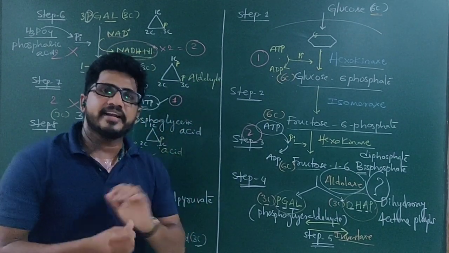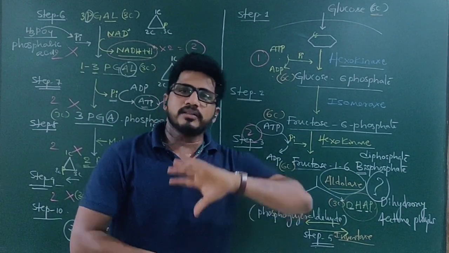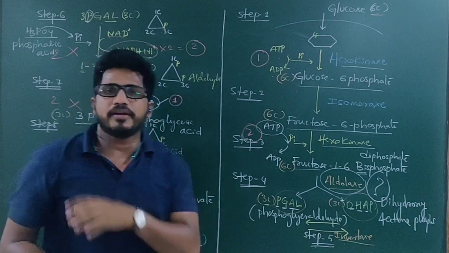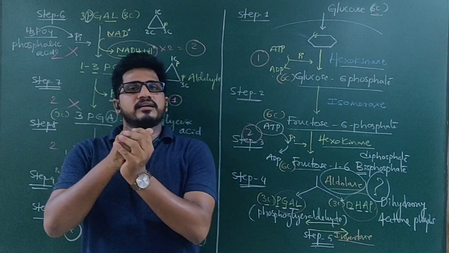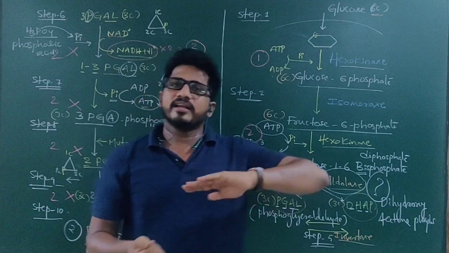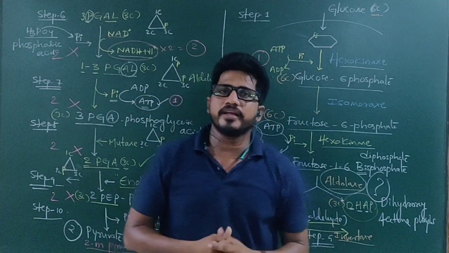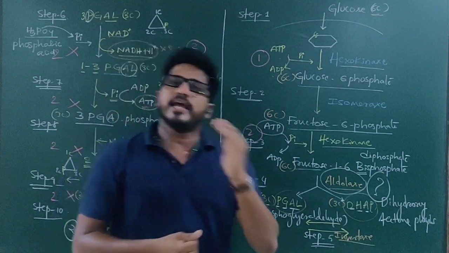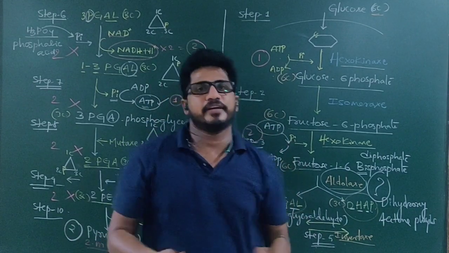How many reactions? 10 reactions. Every reaction is monitored by an enzyme. All these reactions take place in the cytoplasm only. For these reactions, mitochondria is not required. That's why glycolysis takes place in prokaryotes and eukaryotes. Means in aerobic respiration and in anaerobic respiration, all these steps are common. I can conclude here: glycolysis is a common pathway of both aerobic and anaerobic respiration. After this, aerobic and anaerobic respirations are different.